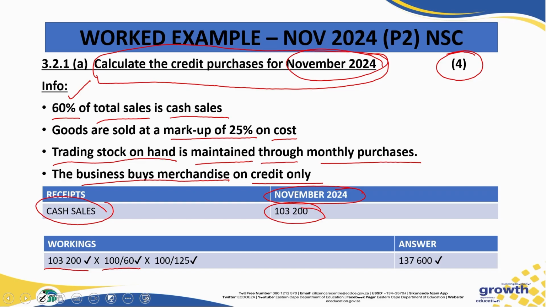Therefore, you'll have to say 100 over 60, because the 60 goes at the bottom of the fraction, because the 60 represents the cash sales. Then you will multiply it by 100 over 125, because the 125 is the cost plus the markup. What are we looking for? We are looking for the entire cost. Therefore, the entire cost will then also be considered the total purchases, because we are also told that the business buys all their goods on credit. There were no cash purchases.